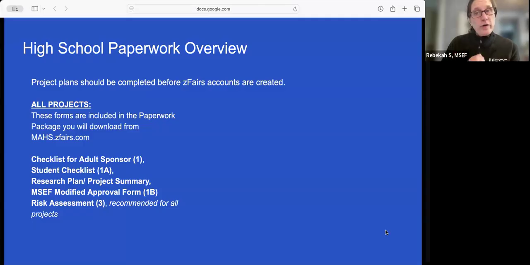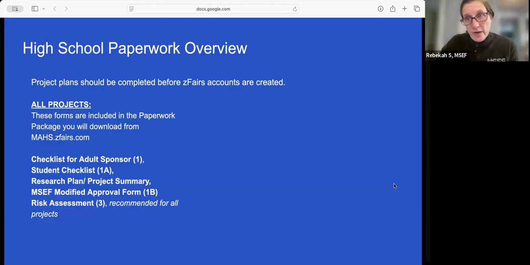So I'm going to just go over what type of paperwork we are expecting to see for different projects. So in Massachusetts, we've taken the paperwork that's required or recommended for all projects and put them in one packet. That includes the checklist for the adult sponsor, the student checklist, information about what to make sure you include in your research plan. There's a modified approval form and a risk assessment.